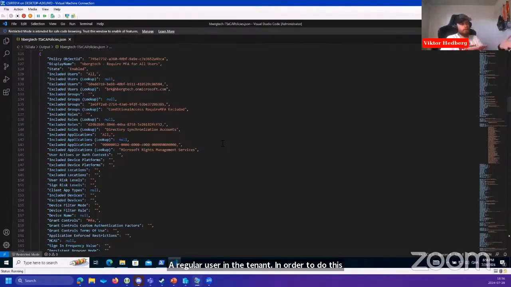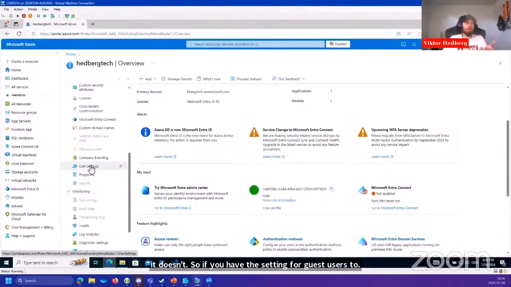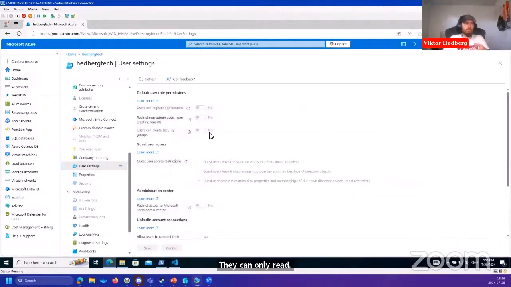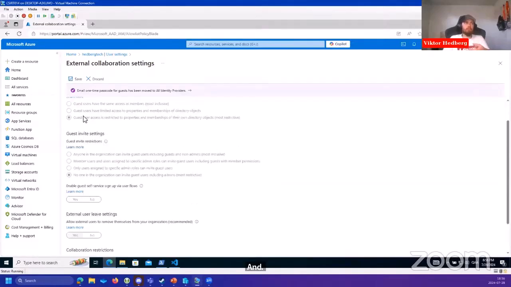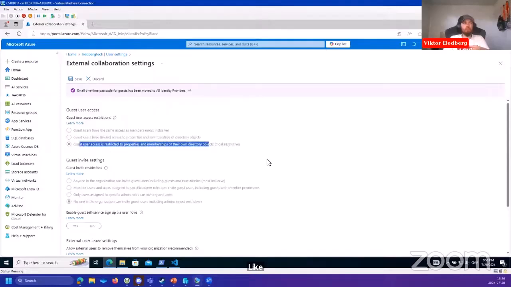I presented this at another conference like a year ago, and somebody asked me, does the same apply for guest users? No, it doesn't. If you have the setting for guest users to say they can only read memberships of their own directory objects, things like that, a guest user would not be able to do this.